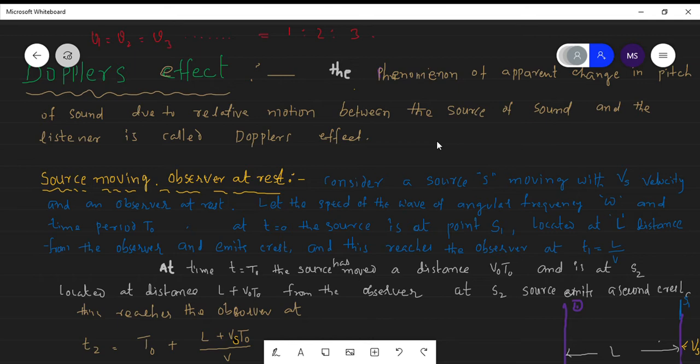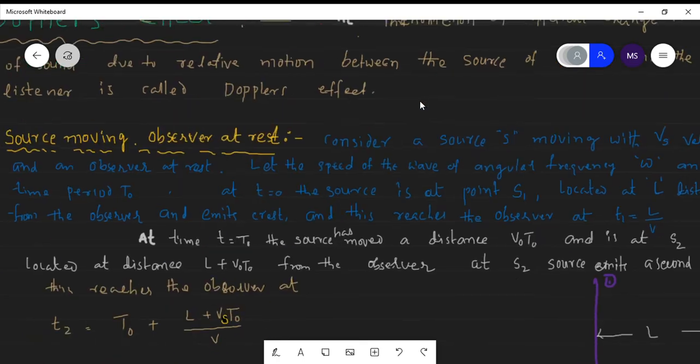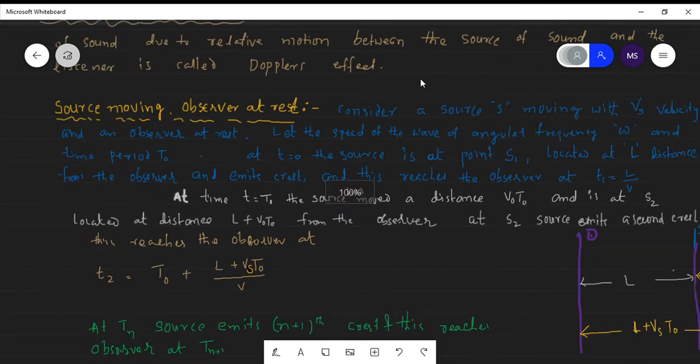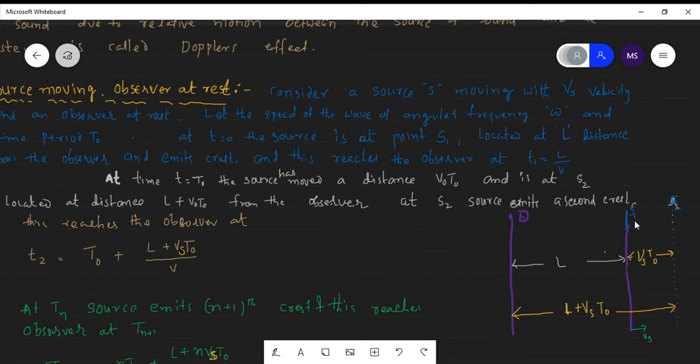Here I will take one case. This is source moving, observer is at rest. Source is moving and observer is at rest. Here this is the source, and this is the observer. Observer is at this point and source is at this point, and the source generates the sound.